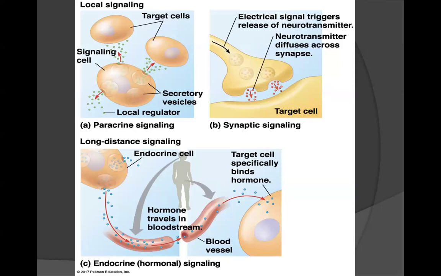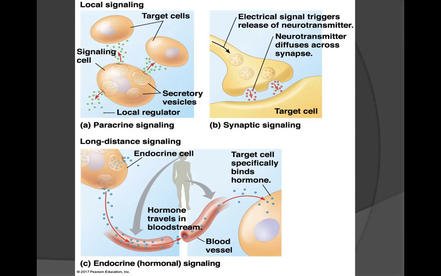This diagram here goes over the different types of signaling. In paracrine signaling, which is an example of local signaling, here we have the signaling cell releasing signal molecules that have an effect on the target cells in the near vicinity of the signaling cell.